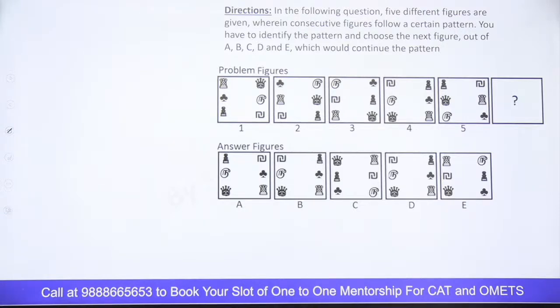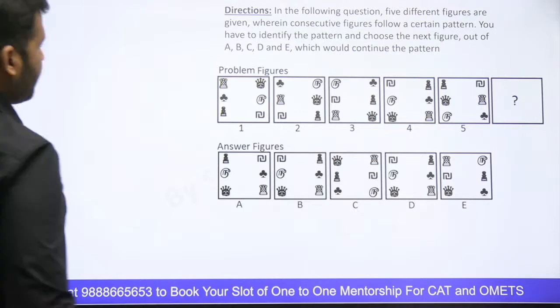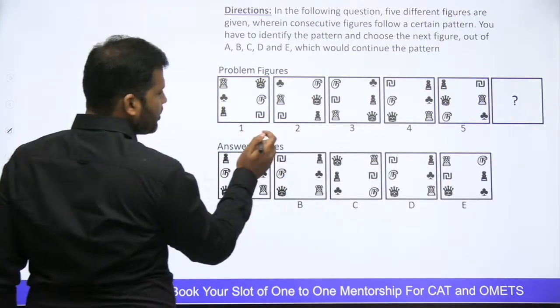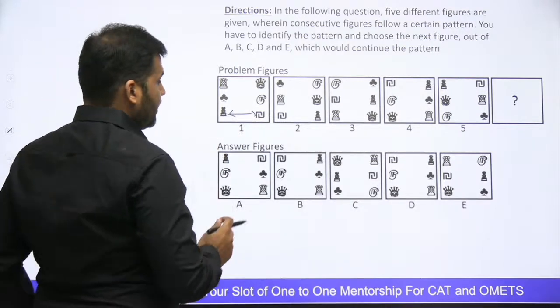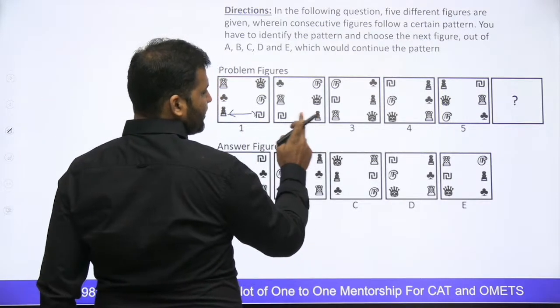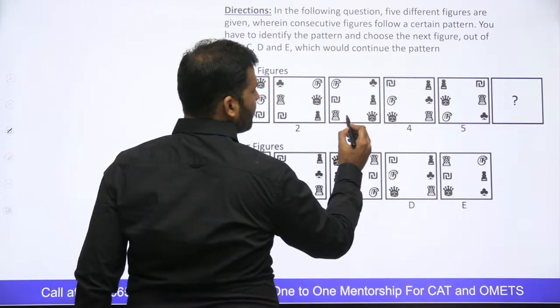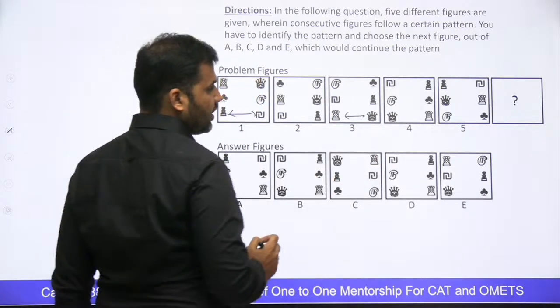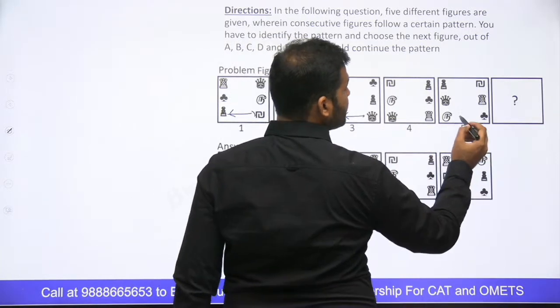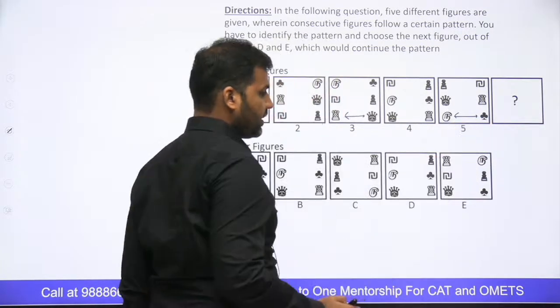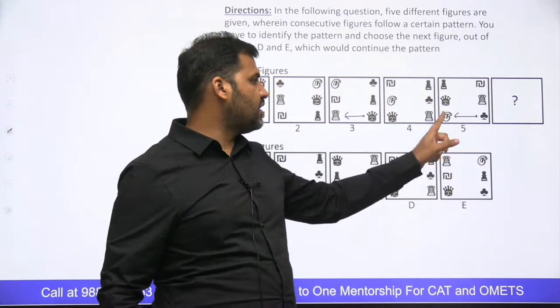Very good. Perfect. You see that here? Observe it. What is happening when I'm moving from picture 1 to 2? ये दोनों elements आपस में exchange हो रहे हैं. 2 से 3 में ये दोनों आपस में exchange नहीं हुए, लेकिन 3 से 4 में ये दोनों आपस में exchange हुए. So can I say 4 से 5 में ये नहीं होंगे? So 5 से 6 में जाओगे तो ये दोनों आपस में exchange होने चाहिए. Am I right? So ये sign ये corner पे आना चाहिए.